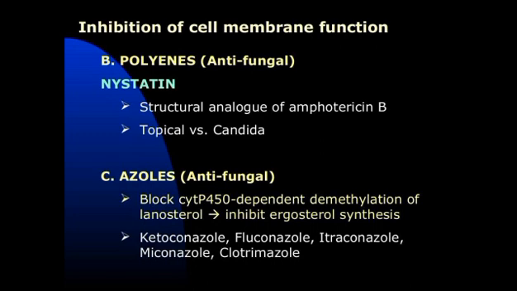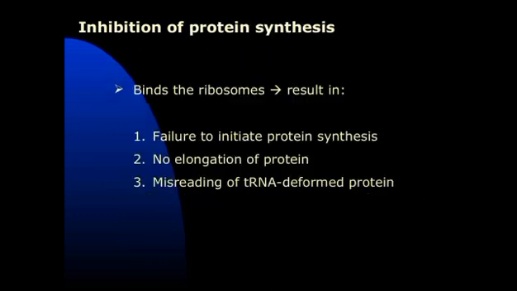Nystatin is a structural analog of amphotericin B, and it is topical, actively working against Candida. Azoles, that are antifungal agents, block cytochrome P450 dependent demethylation of lanosterol, inhibit ergosterol synthesis. Ketoconazole, fluconazole, itraconazole, miconazole, and clotrimazole. Okay. Next one is inhibition of protein synthesis.